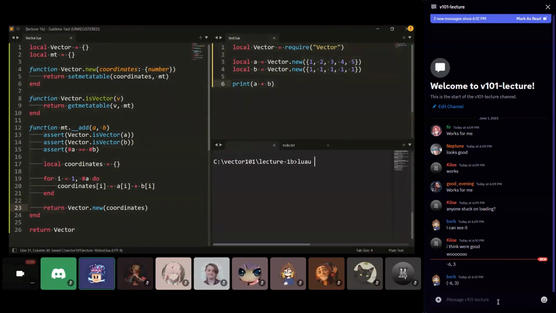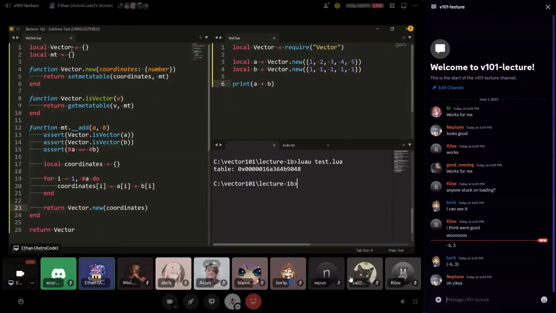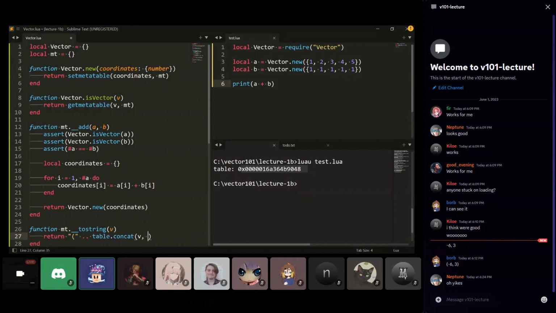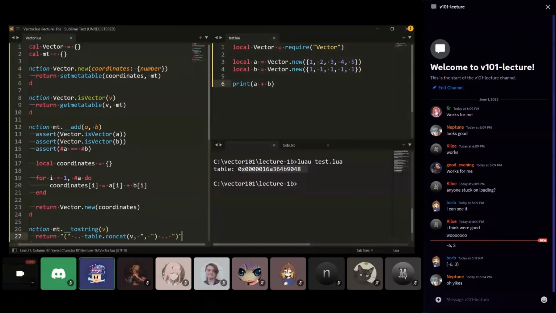And then my terminal. Okay. I forgot the toString. Okay, so right now, when we just print a table, we're just seeing the memory address of the table. Okay, and so we have to do something special here, which is tack on functionality for printing our vector nice and pretty. This is also another special metamethod. It's called toString. We'll take in the vector, and what we'll return is something that's nicely formatted. So we'll concatenate all of the coordinates of the vector. Something like this. All right, let's run it again.